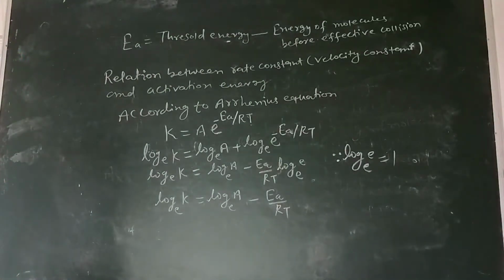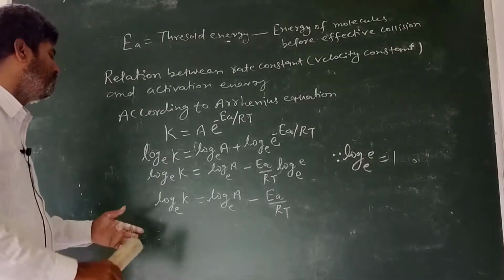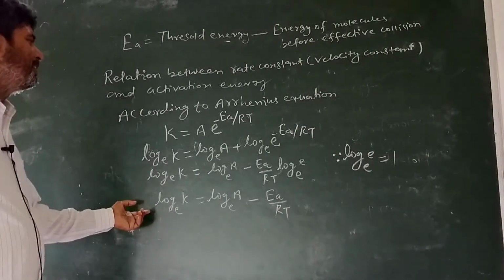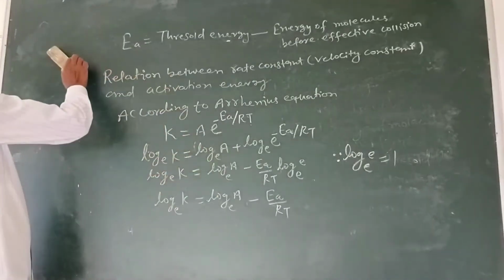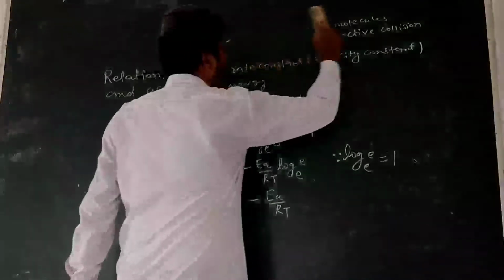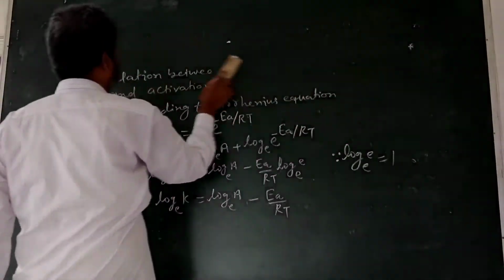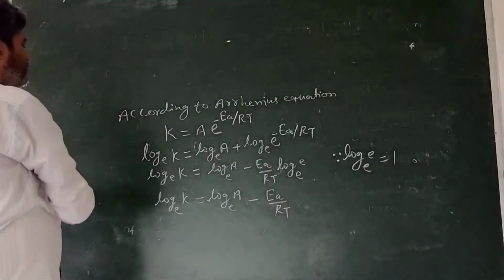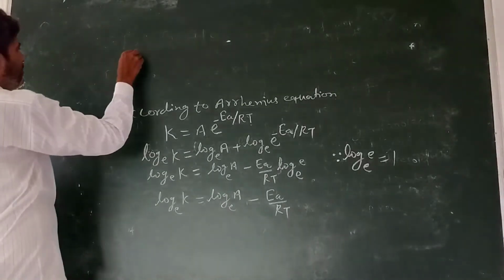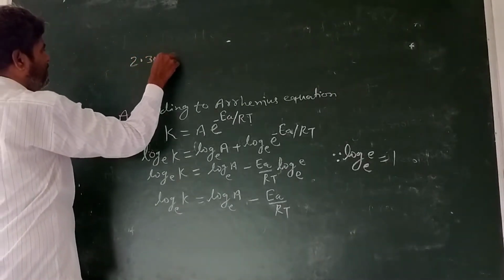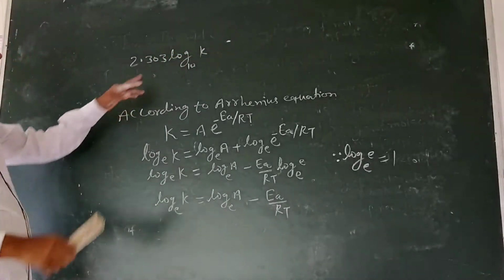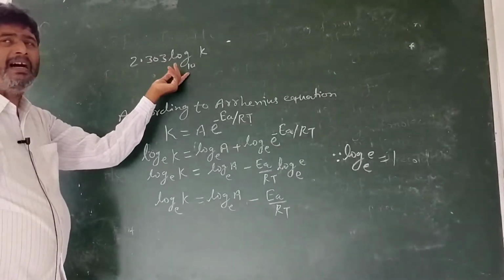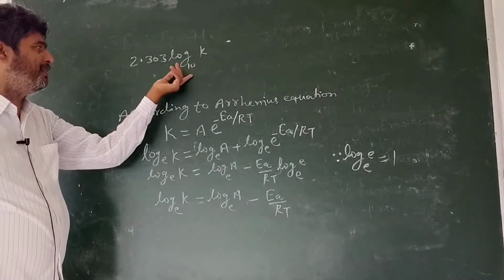When it is changed into the log on base 10, it will be multiplied by 2.303. So this may be further written as 2.303 log K on the base 10 is equal to 2.303 log A on the base 10 minus EA upon RT. The value of log on the base 10 is given in your book.